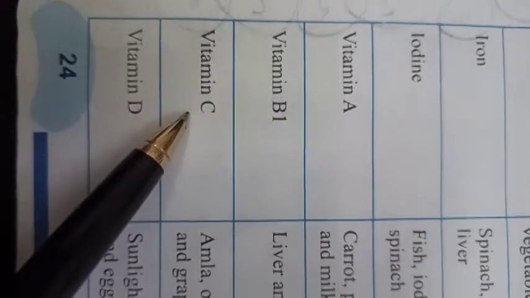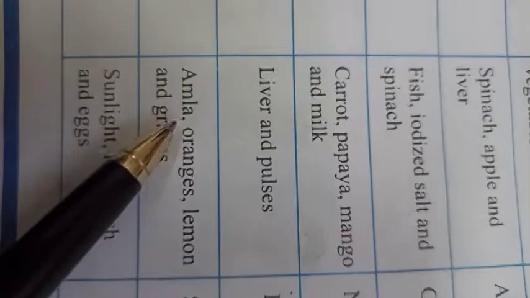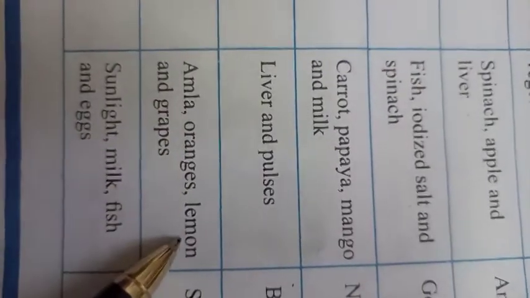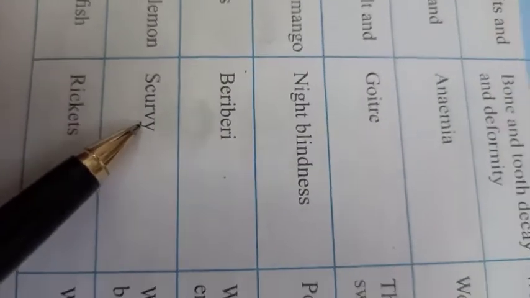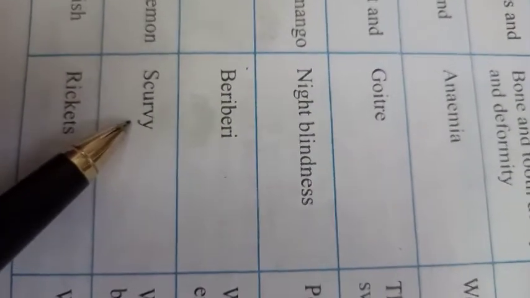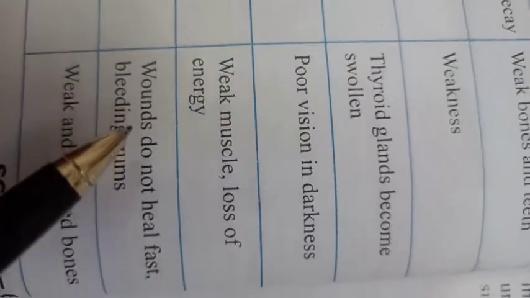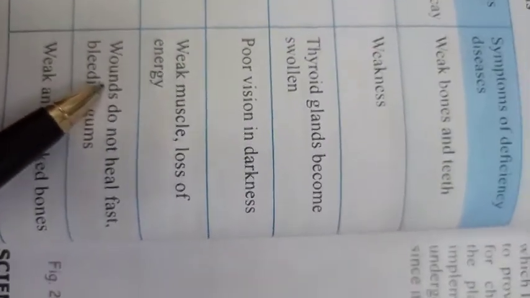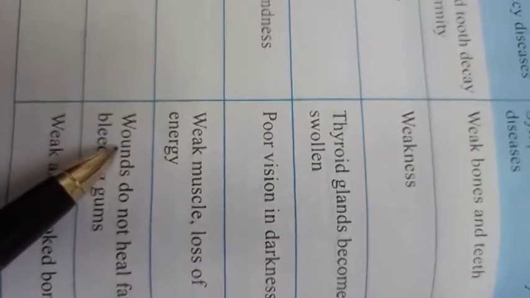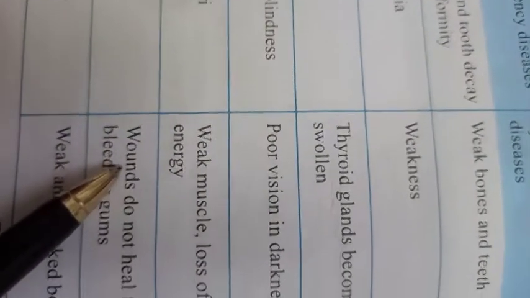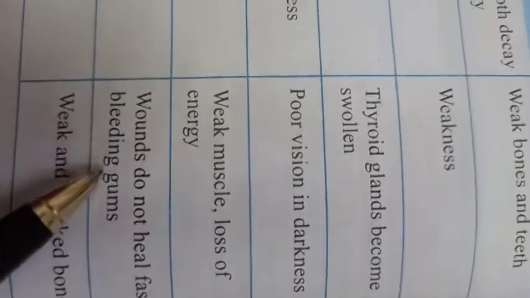And next is vitamin C. Vitamin C sources are amla, oranges, lemon and grapes. Its deficiency disease is called scurvy. This disease has symptoms: wounds do not heal fast, and bleeding gums.